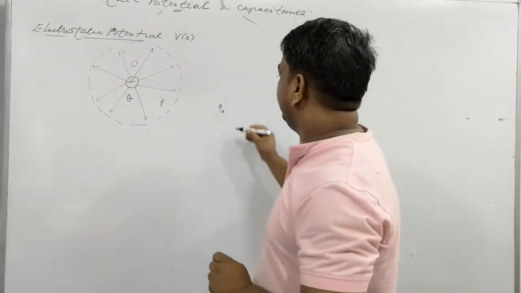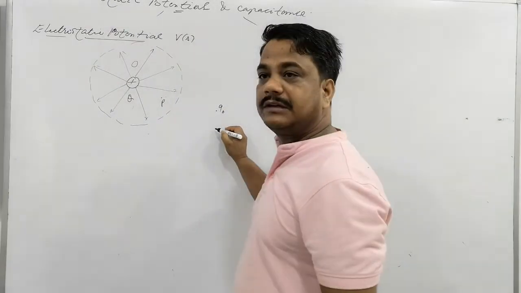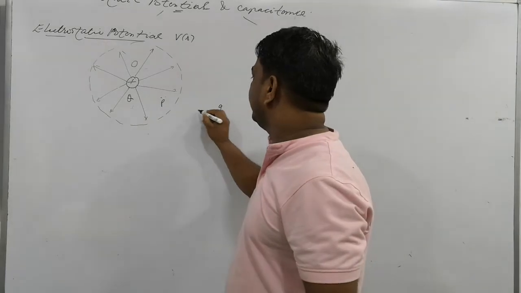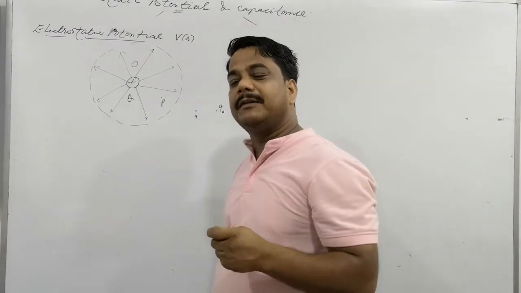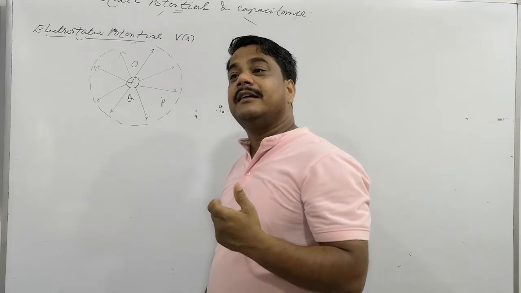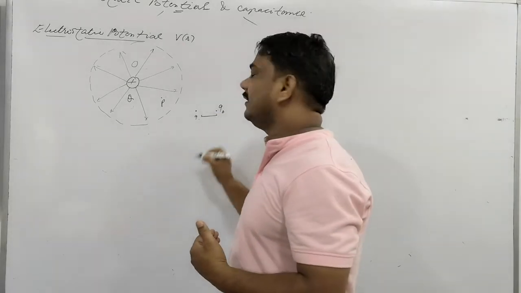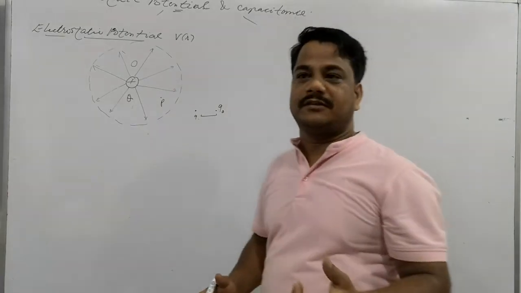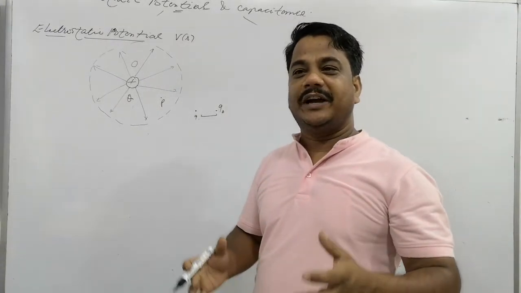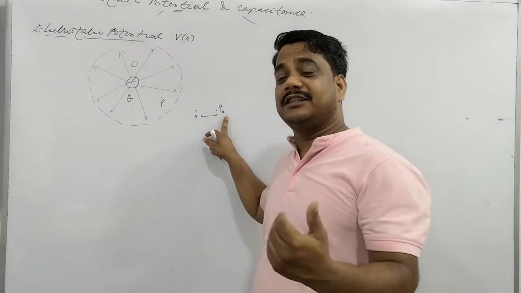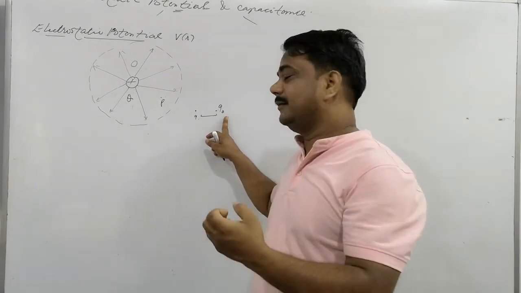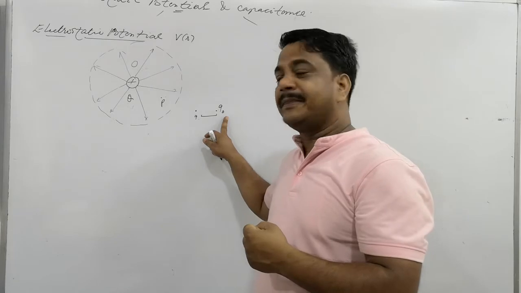So if you displace this Q naught charge from this point to this point, will we need to do any work? No, obviously no. No work will be done against the electric field. Why? Because obviously repulsion and attraction is not being caused here. There is no factor it needs to oppose, no factor it needs to make effort against.